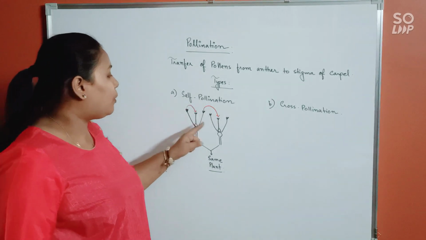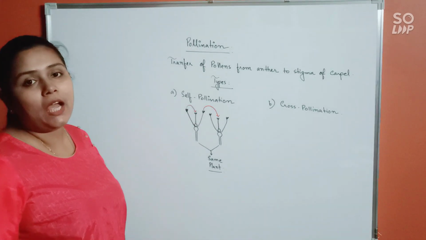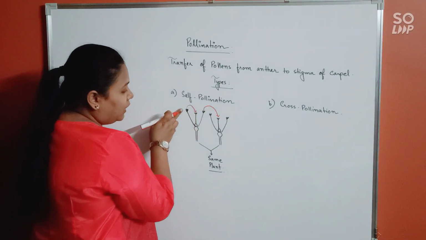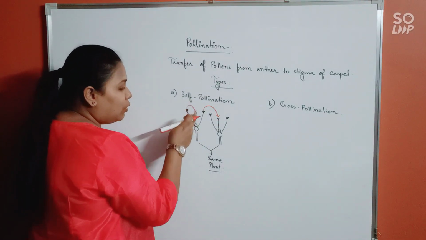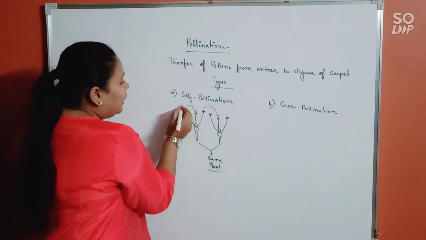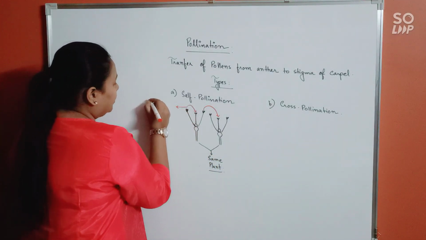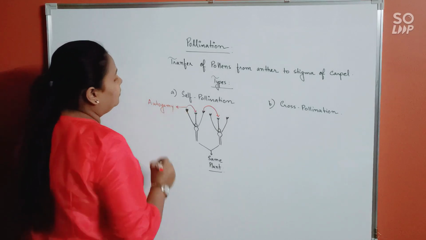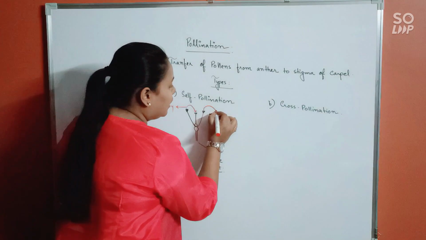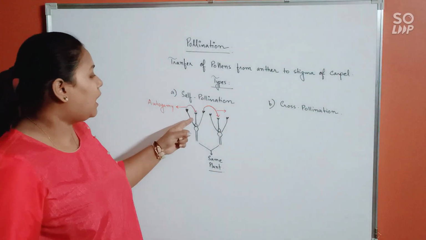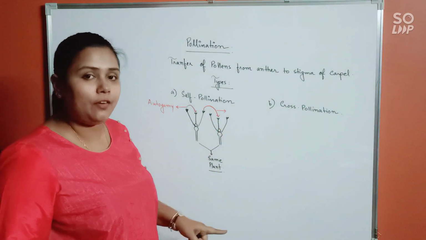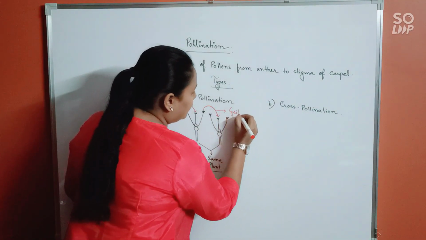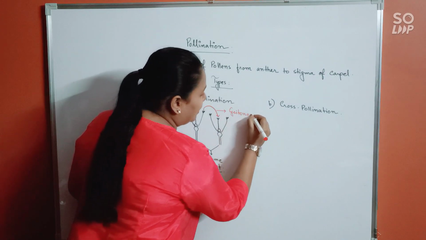But because the two processes are completely different, we have different terms to denote them. In the first case, when the pollen grain from the anther reaches the stigma of the same flower, we call it autogamy. And in the next, where the pollen grain reaches the stigma of a different flower but in the same plant, we call it geitonogamy.